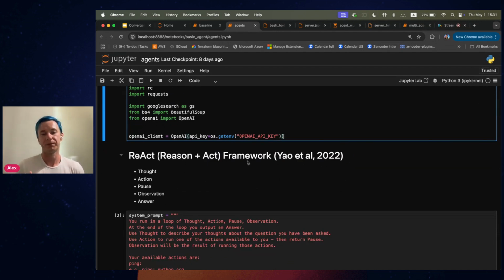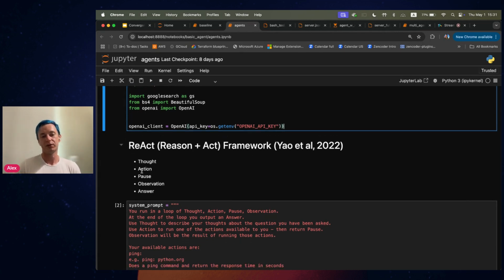So ReAct stands for reason plus act, and basically what we are doing is we are instructing the LLM to go through a loop of several steps. First, it needs to think about what it needs to perform, what kind of action or what kind of information it needs to collect to get the answer. So basically, the thought is the first step.